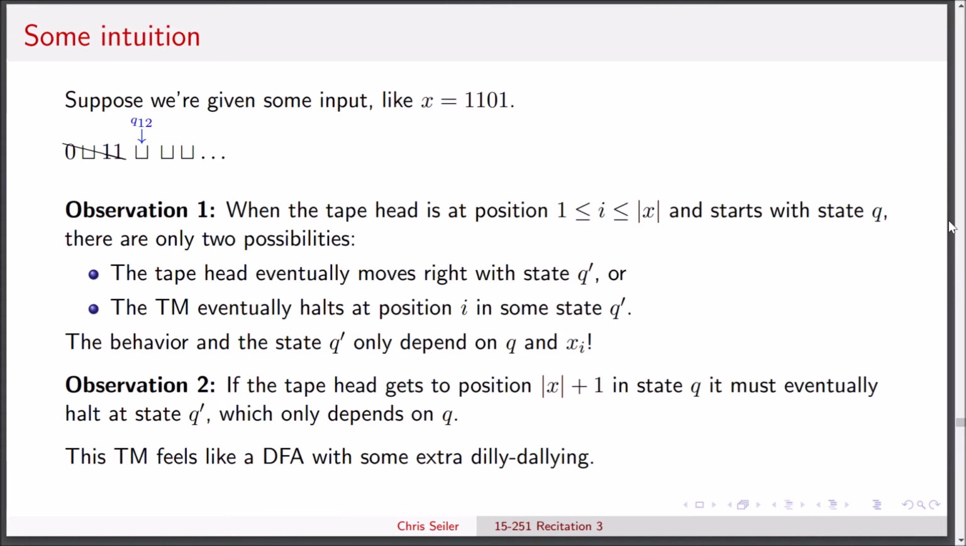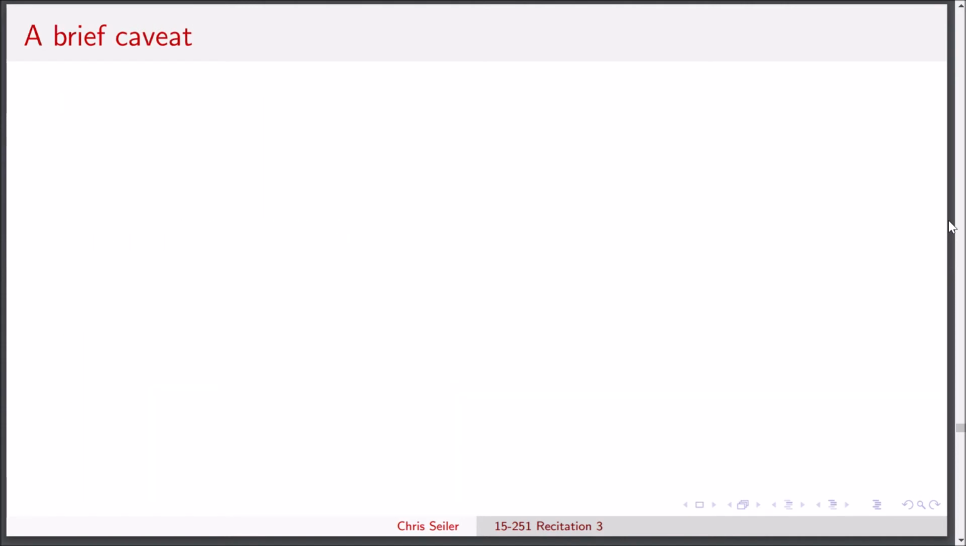Okay, so let's try to go forward with this construction. Let's try to make a DFA where the transition function sort of just skips those few extra transitions. Before we do that, I want to mention a brief caveat with this approach. Observations 1 or 2 are going to be true whenever we reach a state Q during the input.